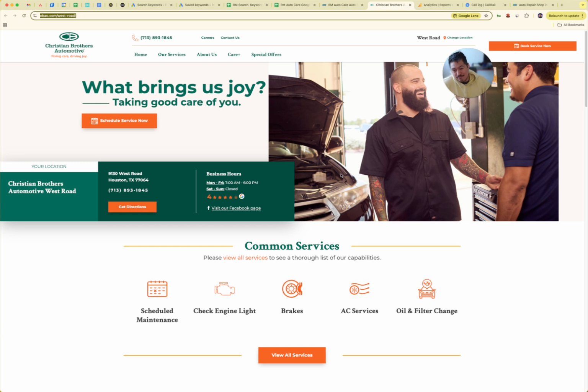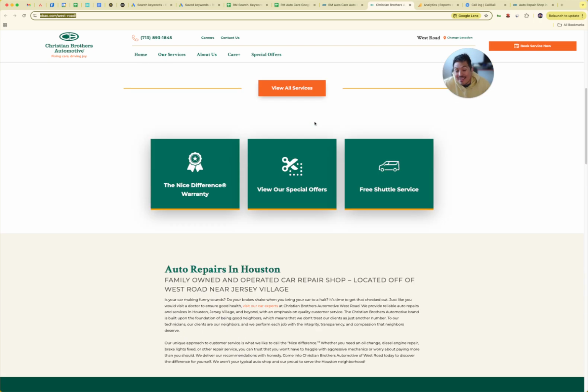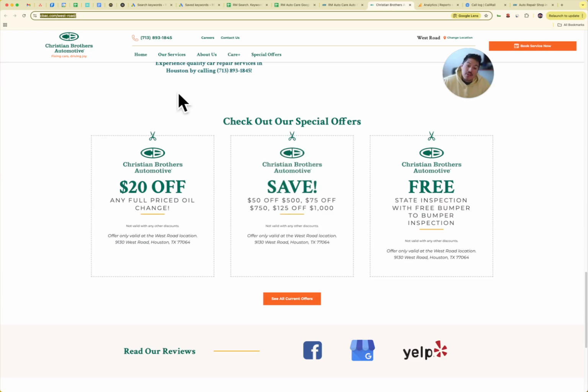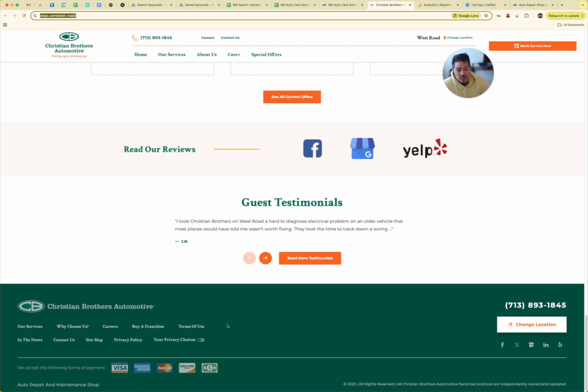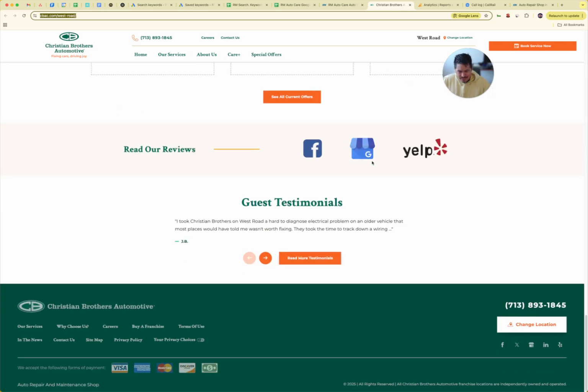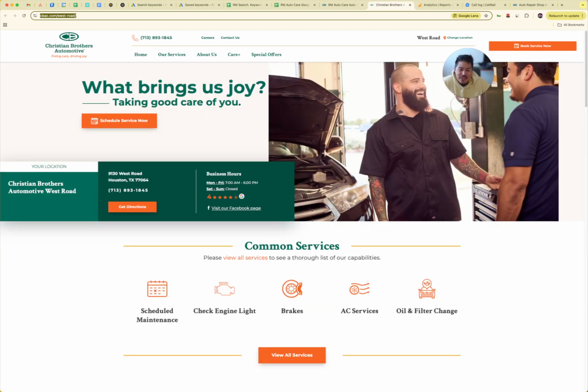Again, I just know this is a well known mechanic shop, but also it's super clean. Ours is fine. I think it's just about as clean, but it'd be probably a good idea to try to add this, see what happens. You know, little coupons at the bottom. If somebody takes the offer, they can take the offer, and then just having the testimonial. So we won't have the header or the footer, but this is just a super clean layout. And ours, like I said, it's very similar, but maybe the tiny optimizations end up in a lot of conversion. So we'll do that. I've already submitted that. It should be done today at some point.